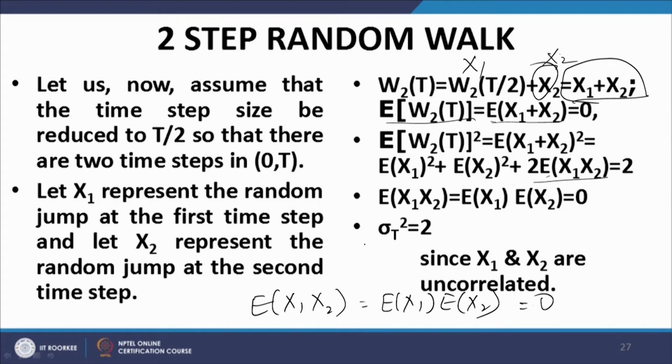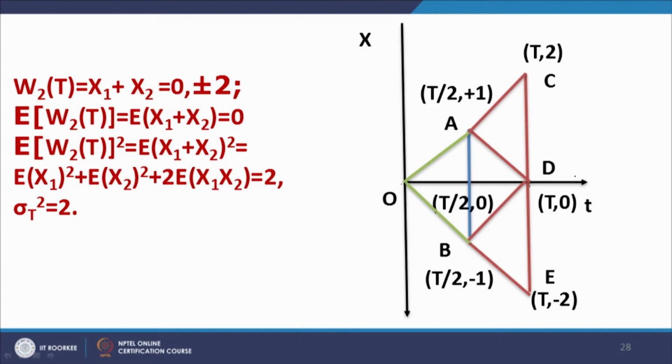Hence, the variance of this process at t equal to capital T is equal to 2. Why? Because this is equal to 1, this is equal to 1, this is equal to 0. So, this is 2. Right. So, this is for the two step model.